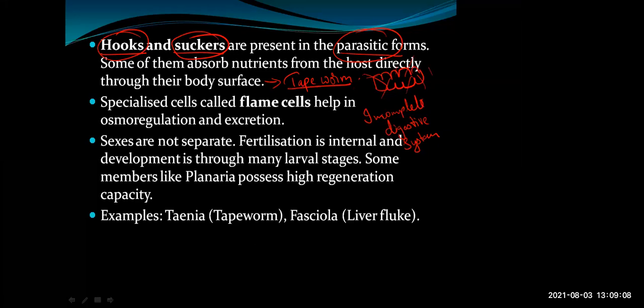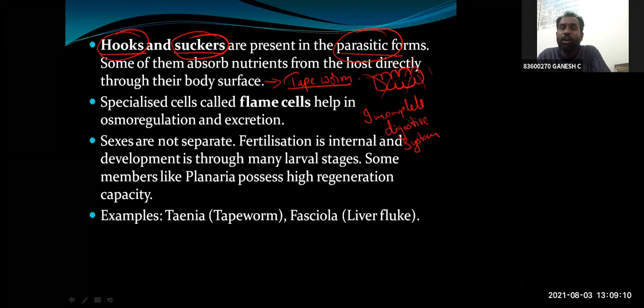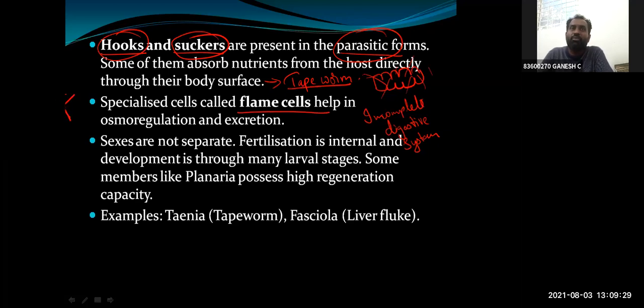Tapeworm will not have an alimentary canal. It does not have a developed alimentary canal. Instead, they get their nutrition directly from the host's body, by the absorption of nutrients through their body surface. And coming to their excretory system, flatworms, as I've already told, have flame cells as their excretory structure.